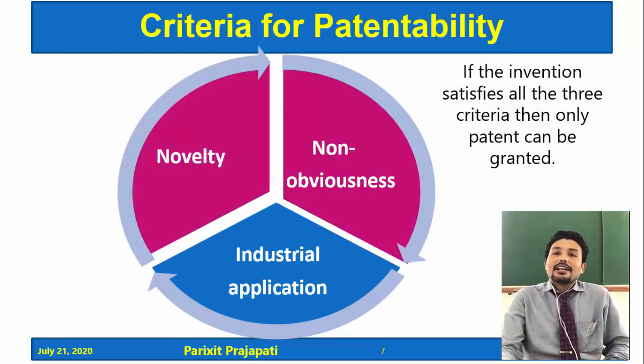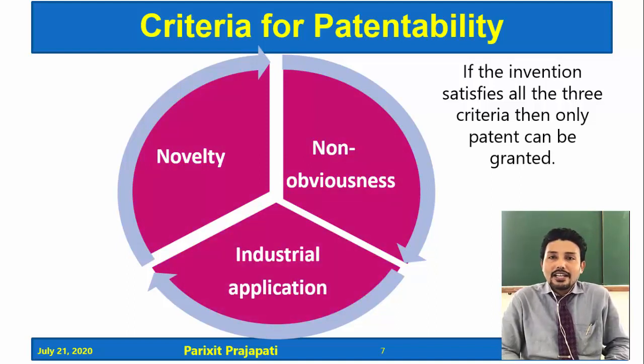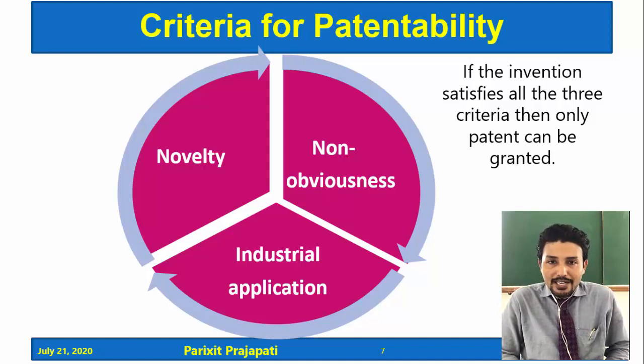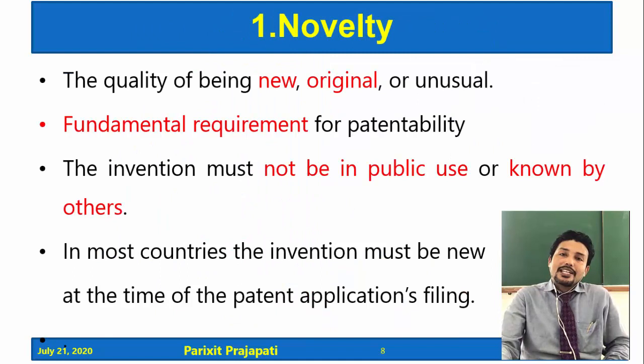Novelty, non-obviousness and industrial application. If these 3 criteria are matched, then and only then can one get a patent, otherwise a patent cannot be granted. One by one we will discuss the meaning of these 3 criteria. So let us begin with novelty.